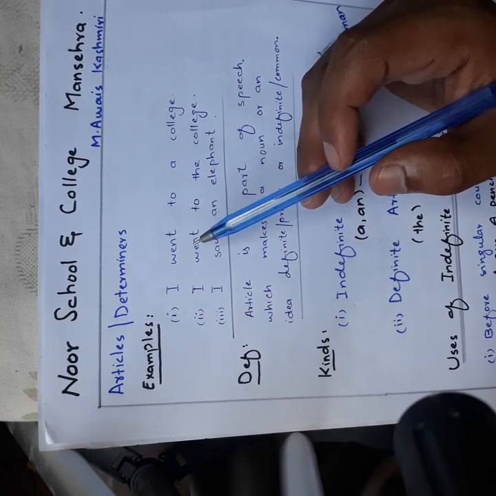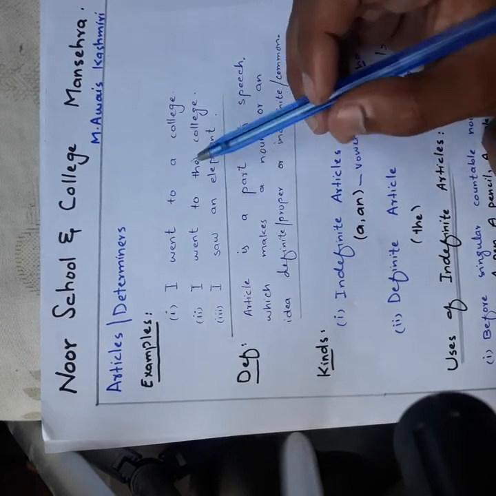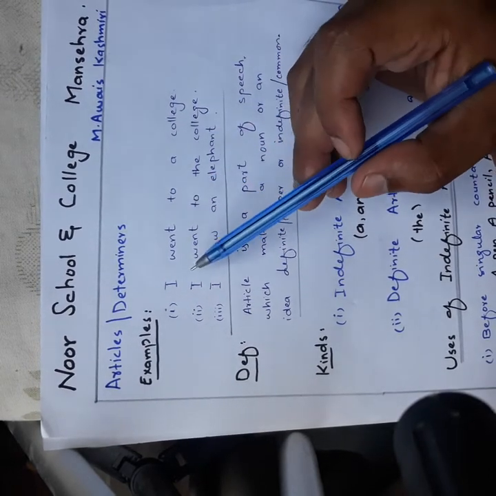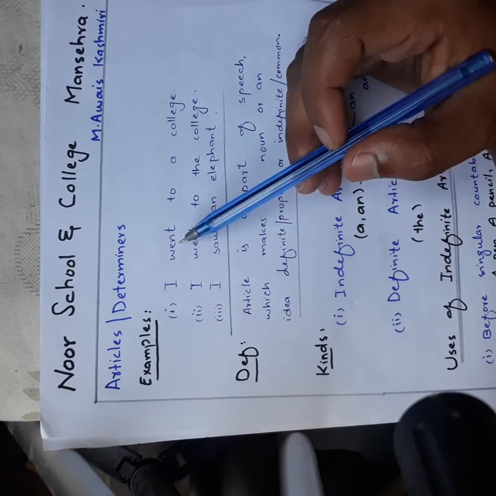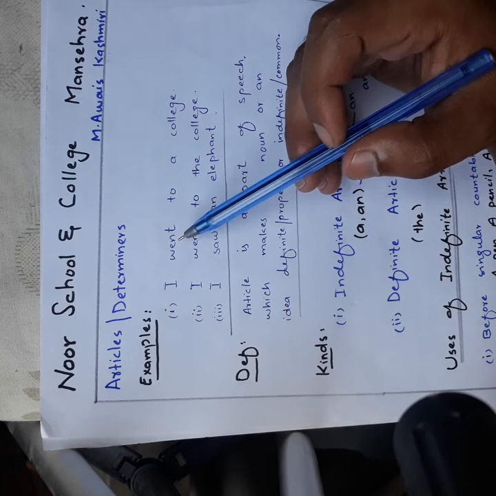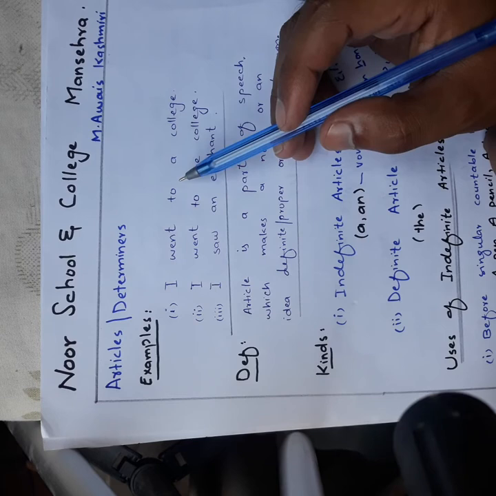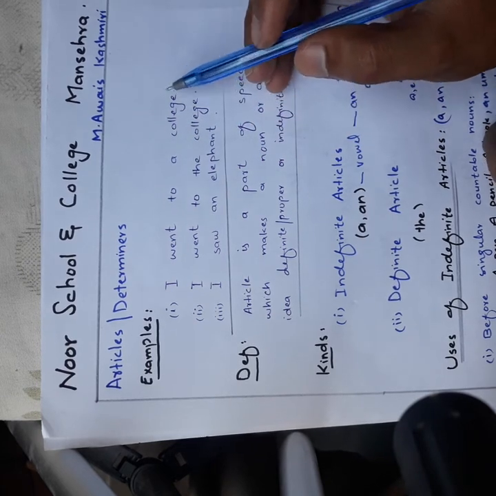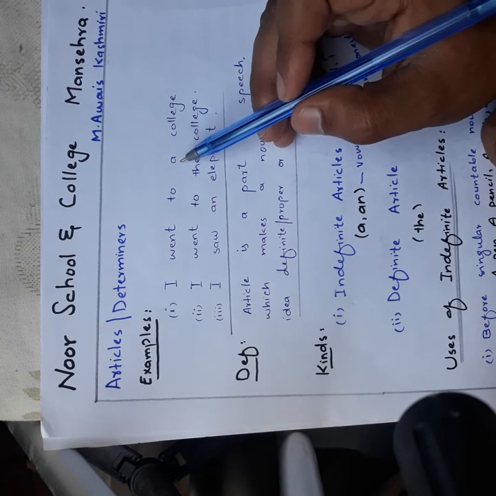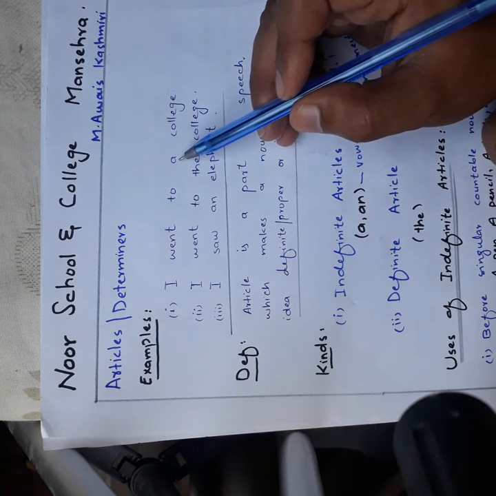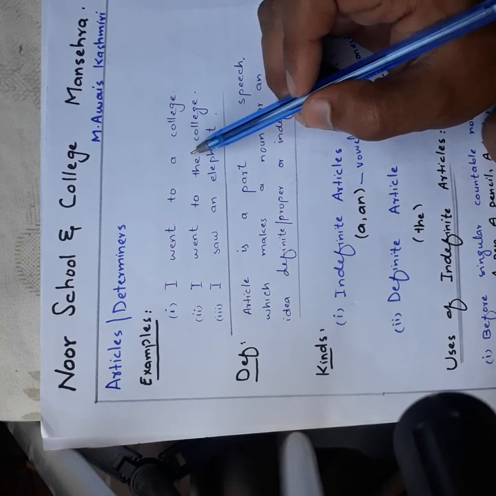Example number 1. I went to a college. In this sentence, I is a pronoun. Went is the second form of the verb go. To is a preposition, college is a noun. The remaining word is an article. The word a is an article or determiner.